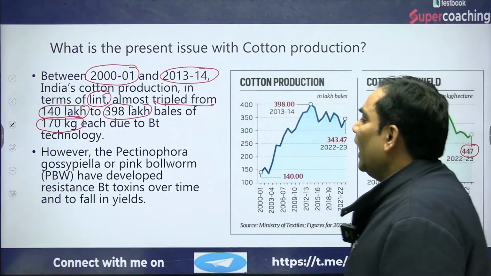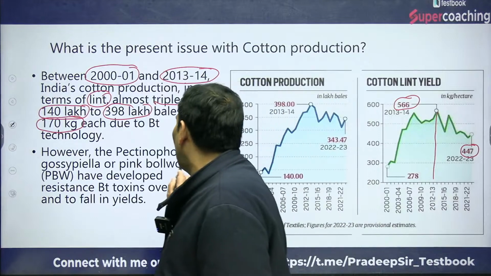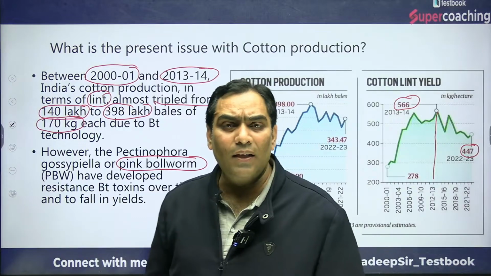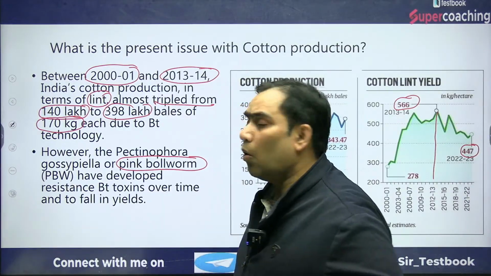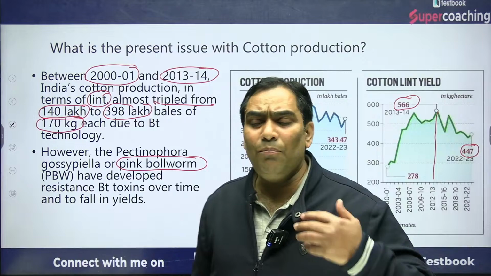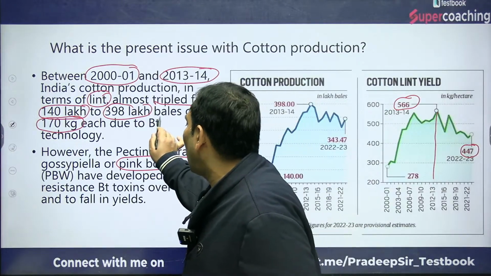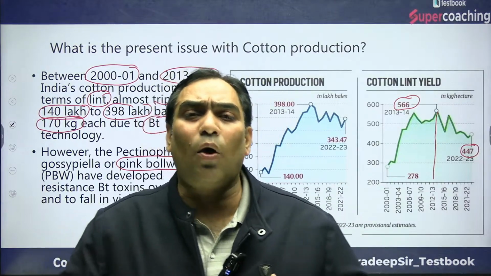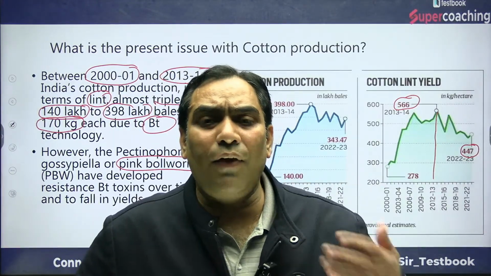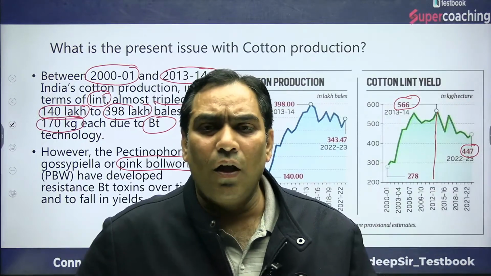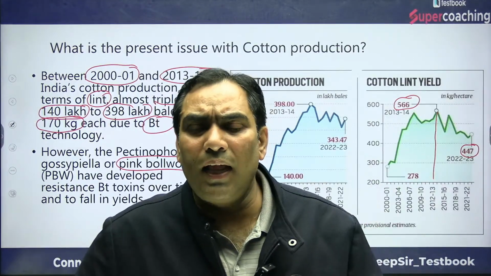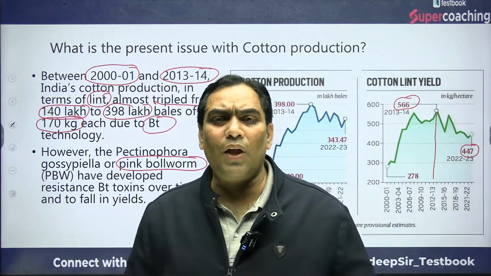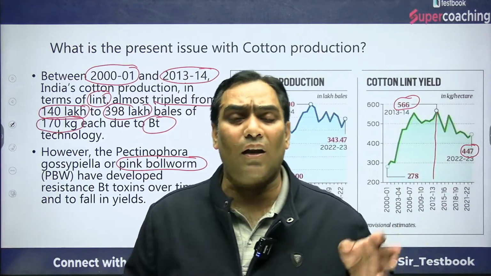So why is it like that? Because of the pink bollworm. This is an insect which has developed over a period of time, and production had increased because of the adoption of BT technology. That means we were using BT cotton, genetically modified seeds, for the production of cotton, which is advanced technology, and because of that the production tripled in just 13 years.